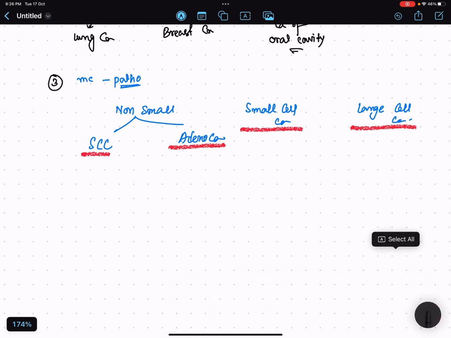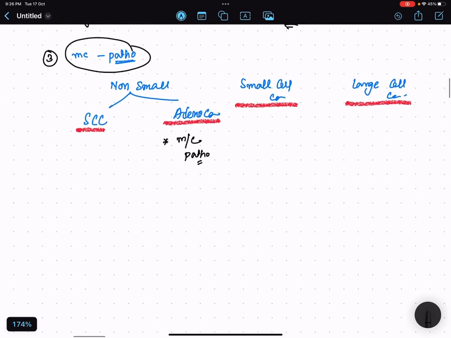First point, which one is the most common pathological variety? This is the adenocarcinoma, which is the most common pathological or histological variety that you see. Next question, which is prevalent mostly in non-smokers? Remember, it is adenocarcinoma which is seen in non-smokers. So if they ask you which lung cancer is more common in non-smokers, that is adenocarcinoma. Another important fact regarding adenocarcinoma is that it is mostly seen in female than male. Rest all of the lung cancers are mostly in male.